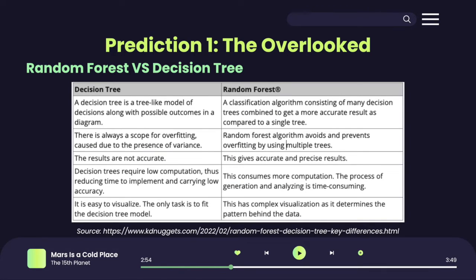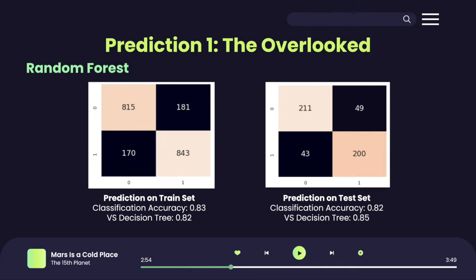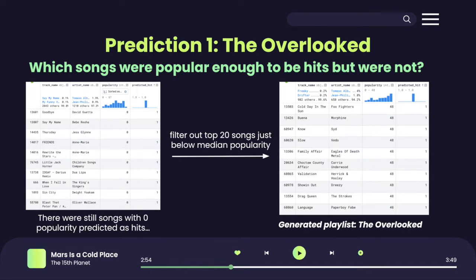We decided on random forest due to its ability to avoid overfitting. We were hoping that it would be more accurate and avoid the edge cases of extremely low popularity songs being predicted as hits. After applying random forest, our classification accuracy was not much better than the decision trees. And there were still songs with 0 popularity being hits, although only a few. Our deduction was that since the model was trained on data that had some hit songs with very low scores, we would expect to see low popularity songs predicted as hits.